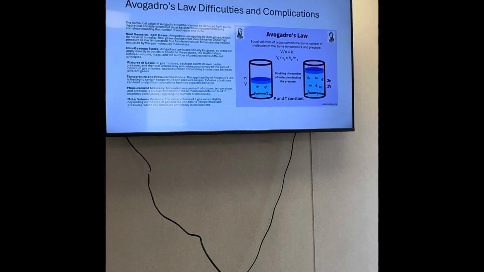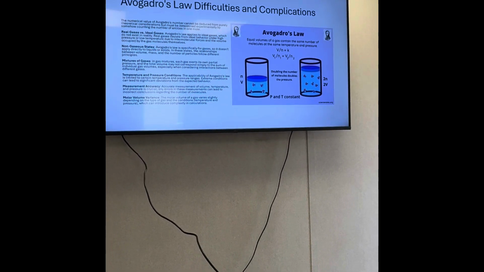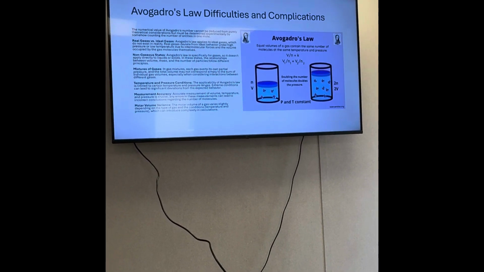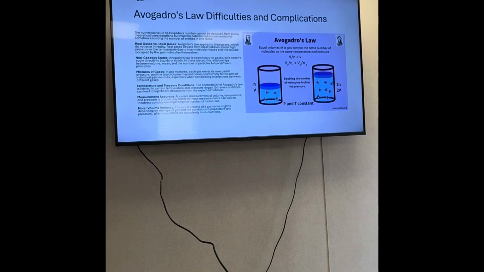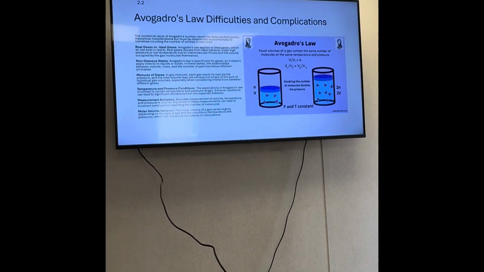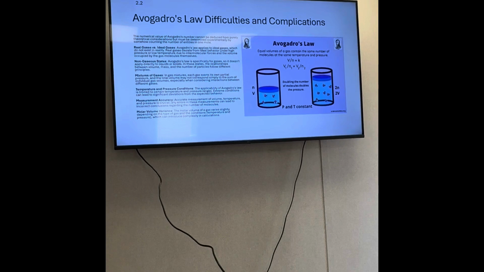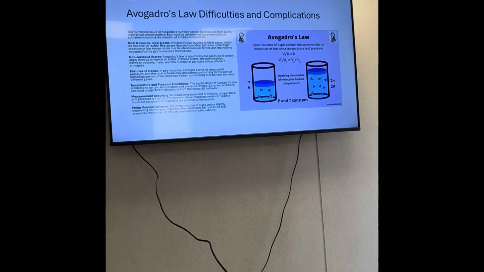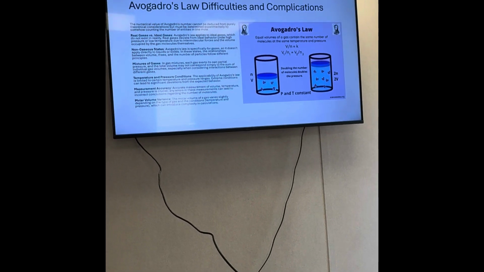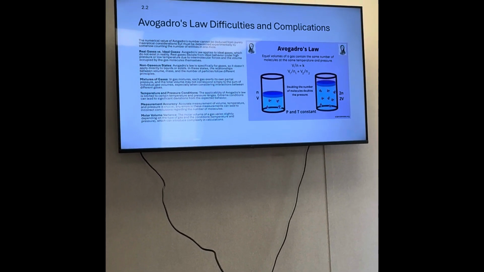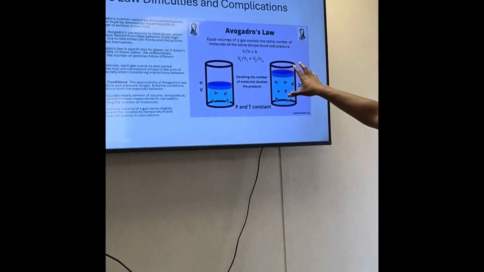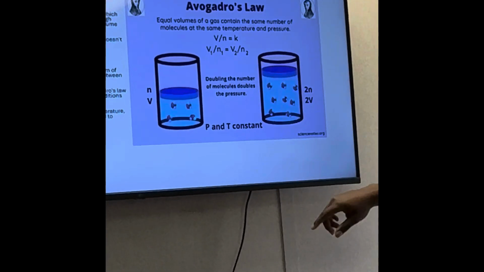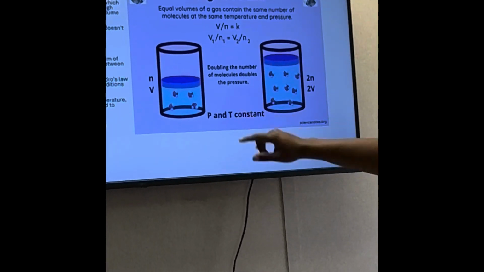So the difficulties with Avogadro's law and complications: real gases versus ideal gases, like we were talking about earlier, with different temperatures, non-gaseous states, mixtures of gases can also cause some difficulties and complications, and temperature and pressure conditions, of course, and measurement accuracy. It was hard to do back in the 1800s, and molar volume variance. A lot of that was hard to do back in the day. It's easier now because we have a lot more technology, and this is just a picture describing Avogadro's law, the formula for finding it, and also what we talked about earlier with different pressures here.